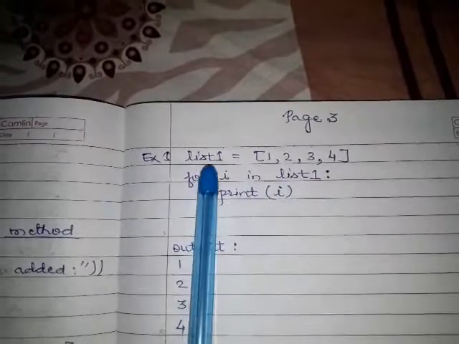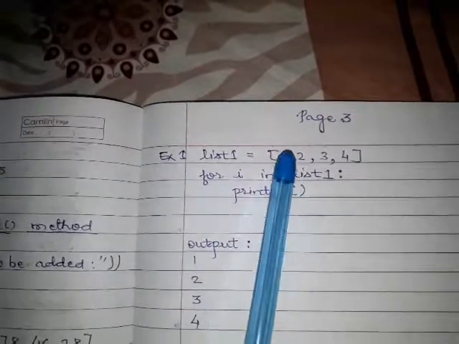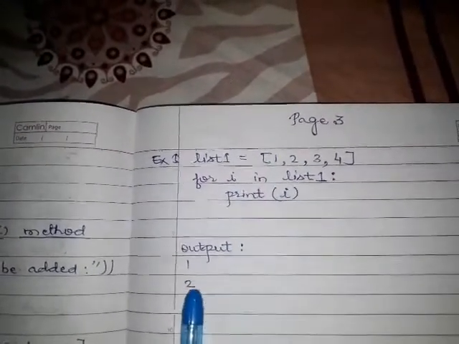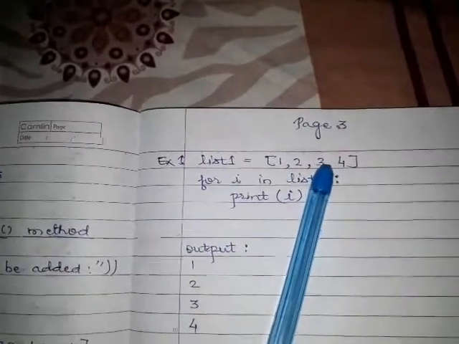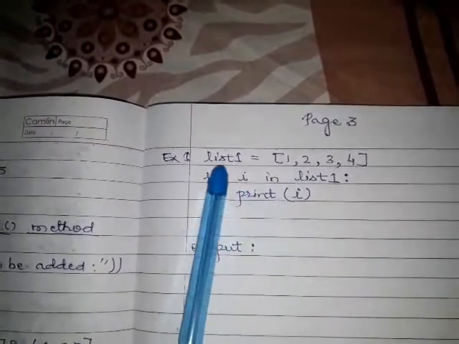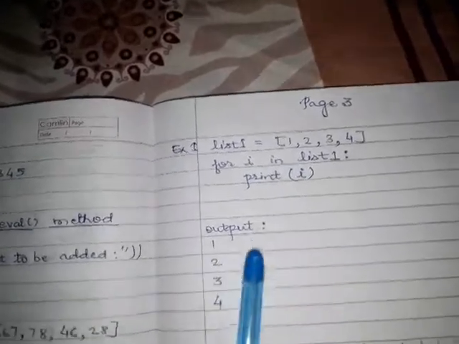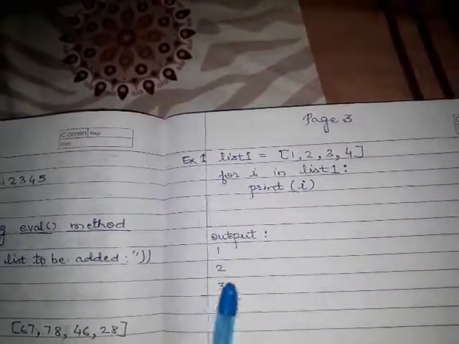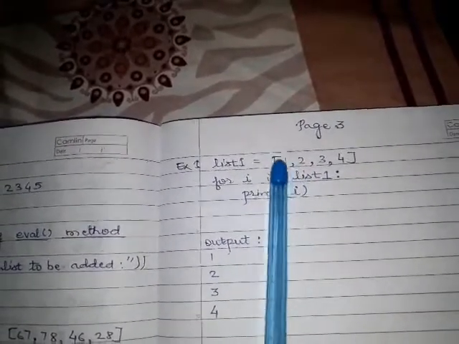For the second iteration i equals 2, so print i prints 2. For the third iteration i equals 3, print i. And for the fourth iteration i equals 4, print i gives 4. So this print will print each and every item of the list on a new line. This is the logic of using a for loop for traversing all the items.